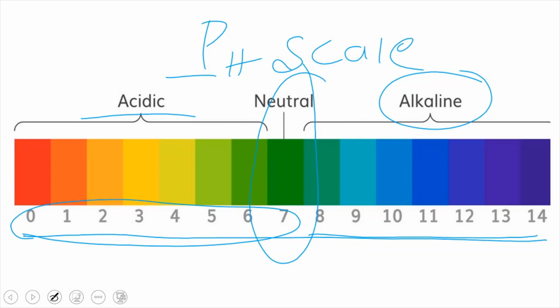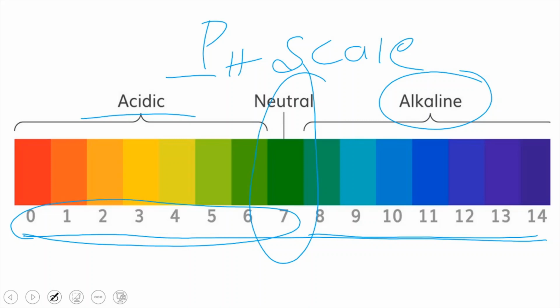And here, as you move from 0 to 6, the acidity decreases. That means 0 is considered as strong acid and 6 is considered as a weak acid. Acidity decreases from 0 to 6. And for bases, 8 to 14 are termed as bases, and as you move from 8 to 14, the basicity increases.